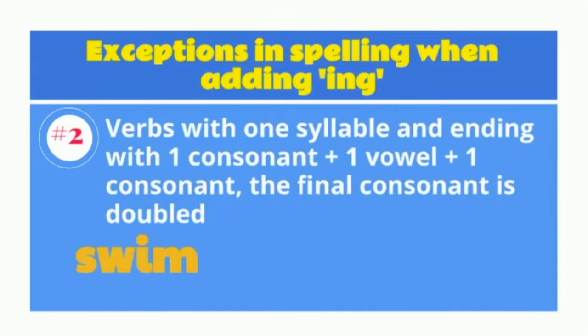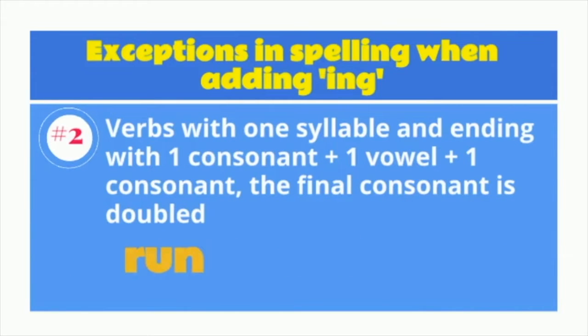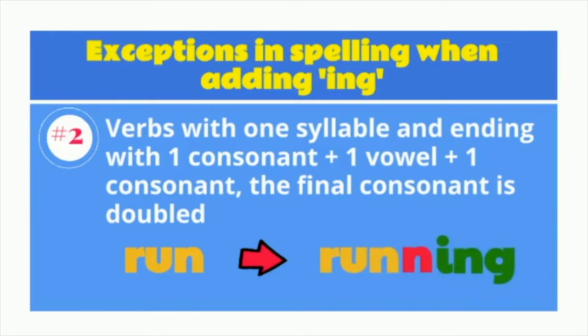How about the word swim? Do we need to double the M? W is a consonant, I is a vowel, and M is a consonant. So we need to double the M before we add ing. How about the word run? Do we need to double the last letter? Yes. So we spell it as running.